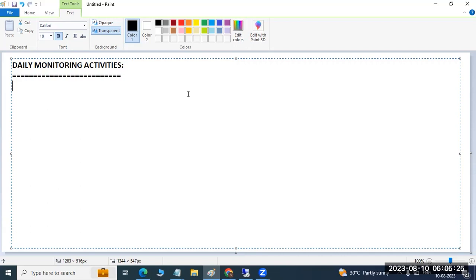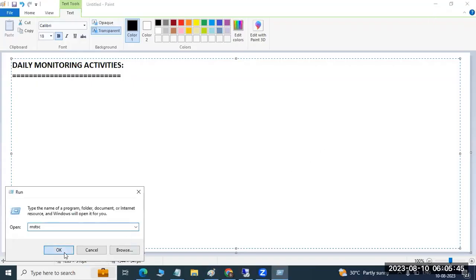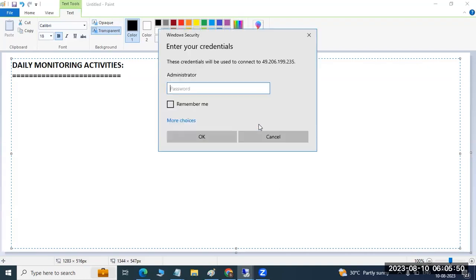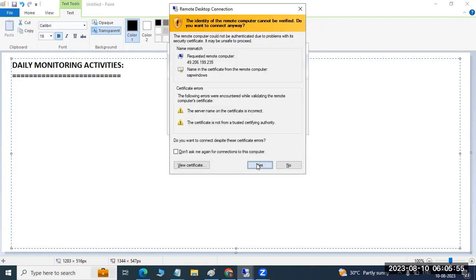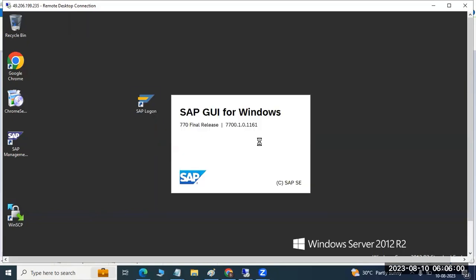So we have to perform these monitoring activities in our systems, right? As a business consultant, we have to perform all these activities. So what are those monitoring activities, and what will we check and perform in that monitoring? Let's start discussing those monitoring activities in our systems. It's very important whenever you join any organization.